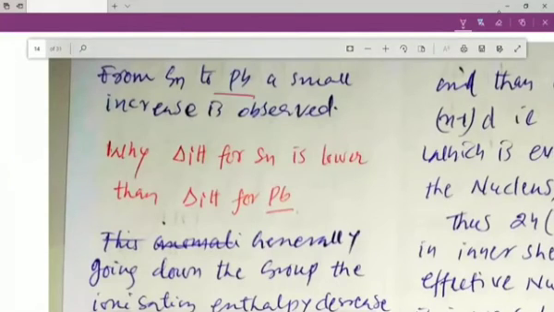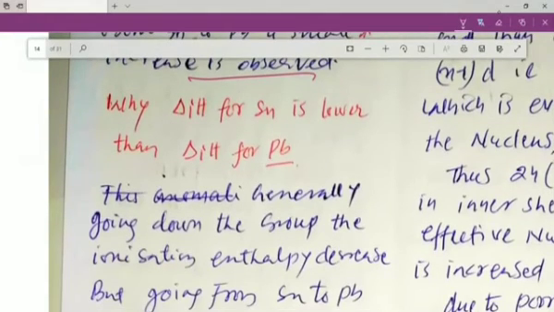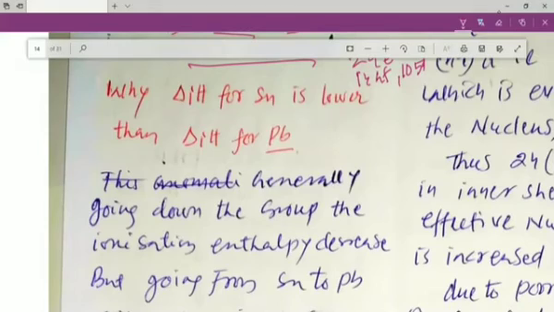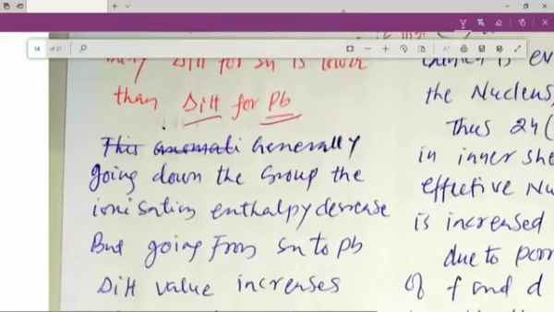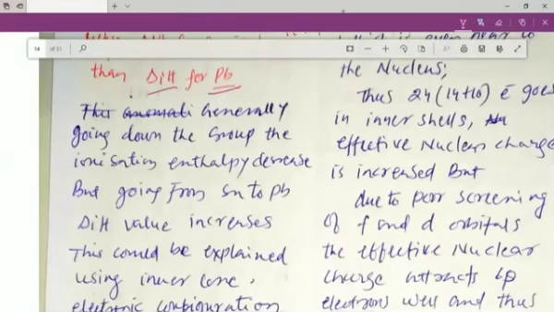From tin to lead, my dear students, a small increase is observed. This is a very important point. If you remember, when we go down the group, the value generally decreases, but from tin to lead a small increase in the ionization enthalpy is observed, and that is because of the 24 electrons filled into the inner shell, 14 in 4f and 10 electrons in the 5d. Why is the first ionization enthalpy for Sn, or tin, lower than that of lead? So let us understand this concept, my dear students.